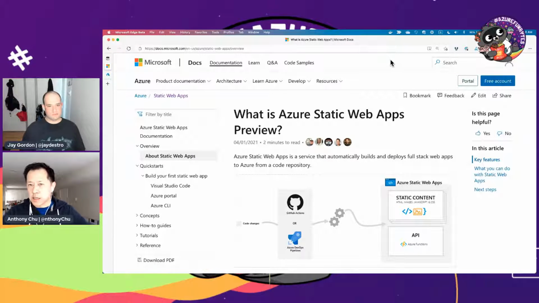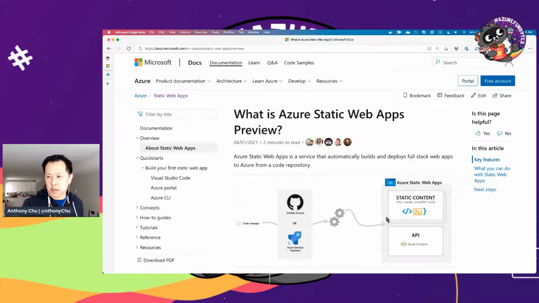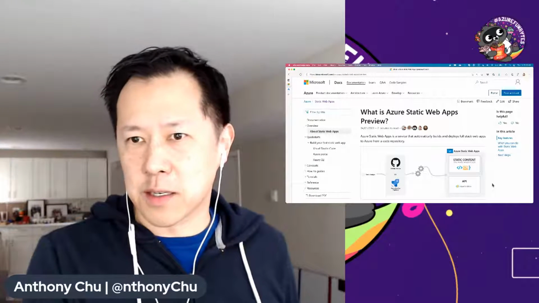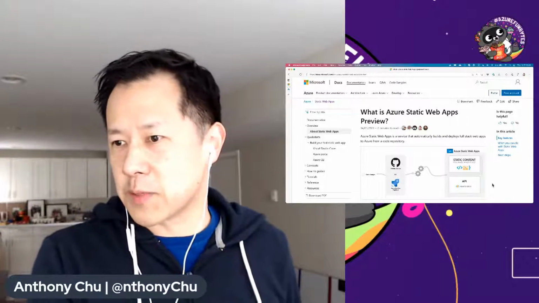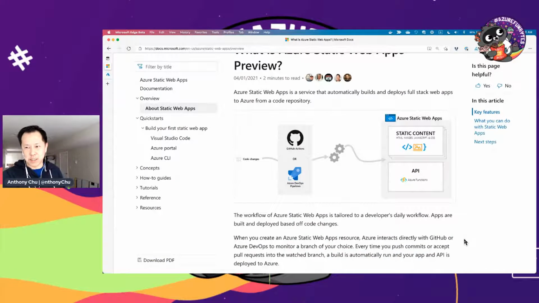Yeah, let's do that. So what I have on the screen right now is the entry point to our documentation. We have tons of docs here. We actually have a lot more on the way. So really comprehensive documentation. But I'm going to use this doc to quickly walk you through what Static Web Apps is. I talked about it a little bit already, but it has a nice diagram, so it gives me something nice to talk to.